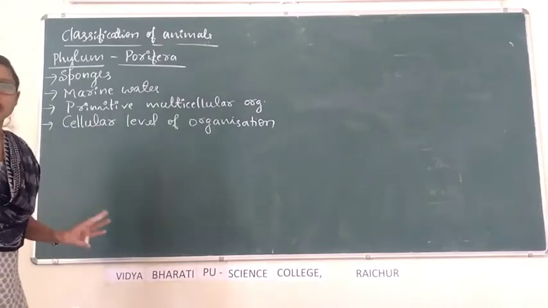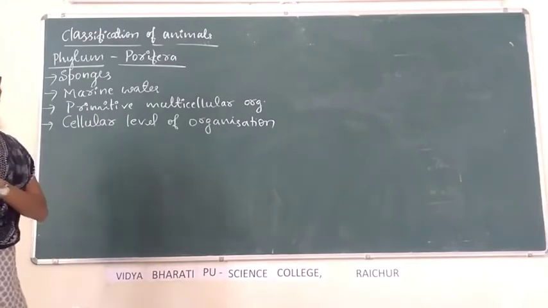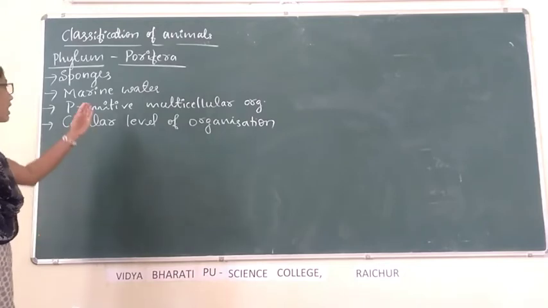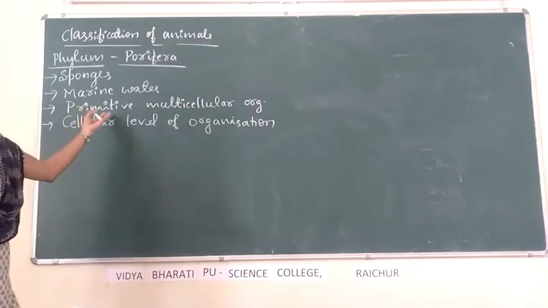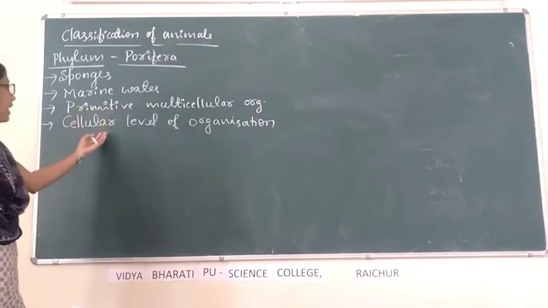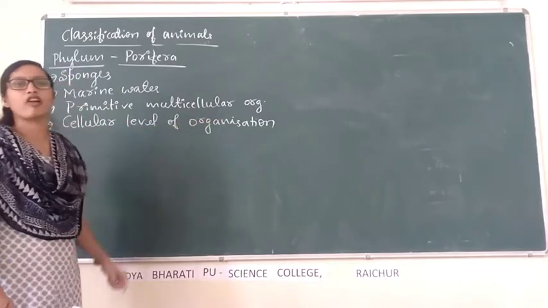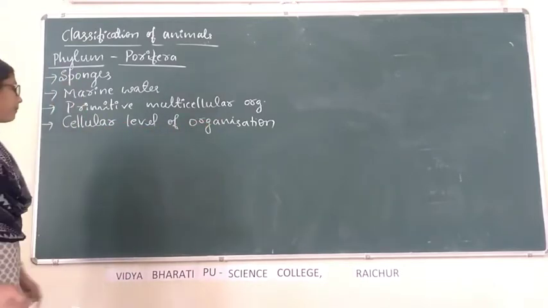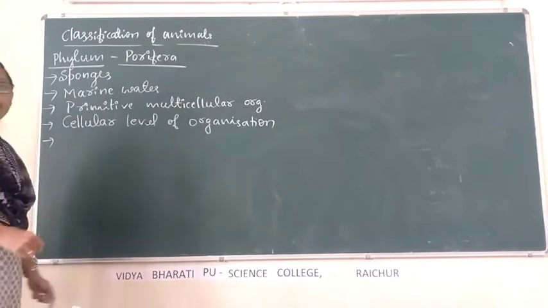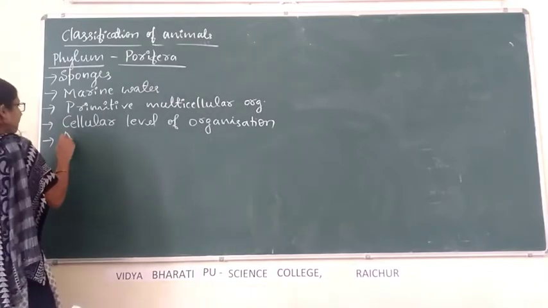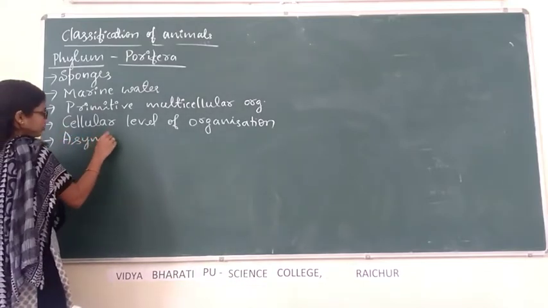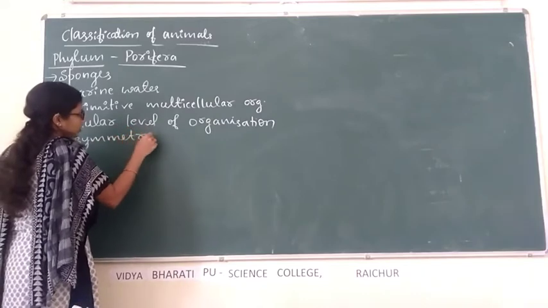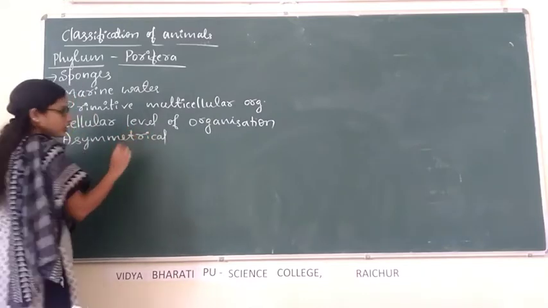Tissues are absent, organs are absent, organ systems are absent because they are primitive, not well developed. Then they are asymmetrical.